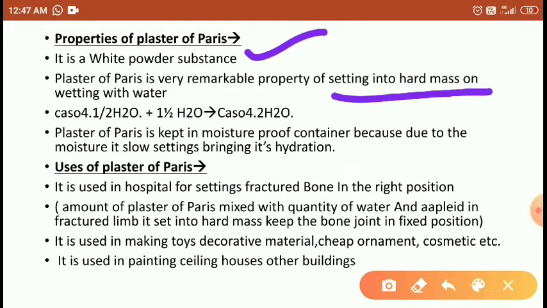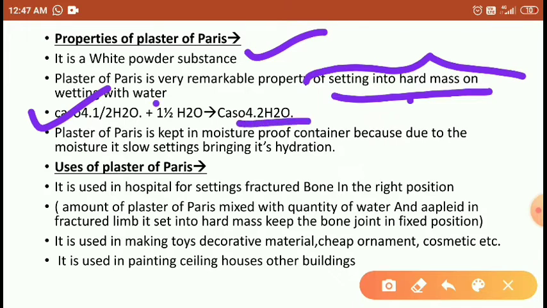The setting forms a very hard mass. It means that when water molecules are mixed with the calcium sulfate, it becomes gelatinous, and you have to keep it for a long time. Then it turns into a very hard, stone-like substance, that is the hard mass. Calcium sulfate half water, again adding the water, forms calcium sulfate 2H2O.